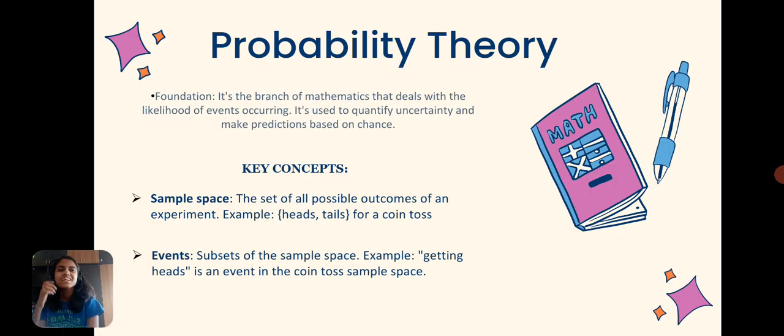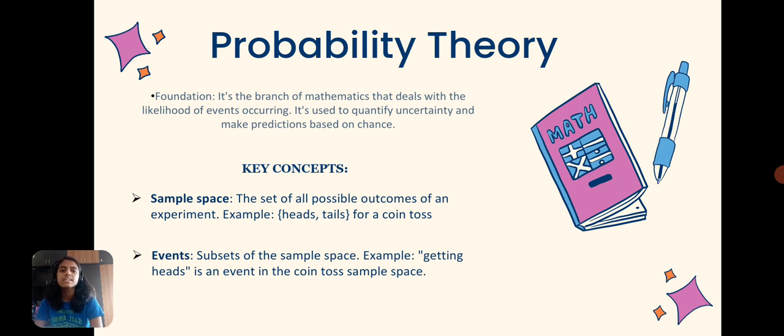Anyway, so what exactly is probability theory? It is the foundation, a branch of mathematics that deals with the likelihood of events occurring. So we can make predictions based on whether the event is going to occur or not using probability. It quantifies uncertainty in an event, say the occurrence of rain or getting a storm or tsunami. All these can be predicted using probability. So let's go in depth into the key concepts of probability.